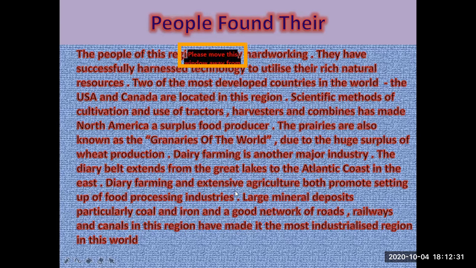Dairy farming and extensive agriculture both promote the setting up of food processing industries. Large mineral deposits, particularly coal and iron, and a good network of roads, railways, and canals in this region have made it the most industrialized region in the world.